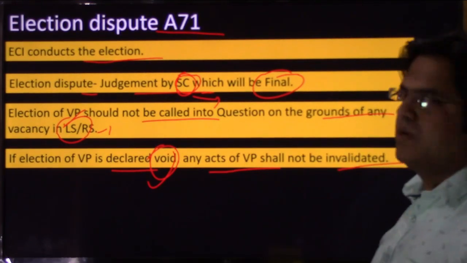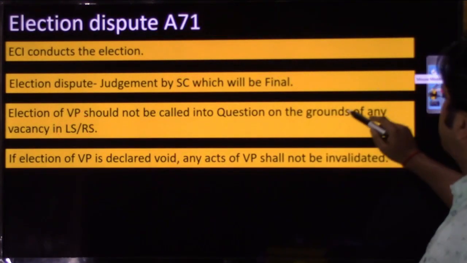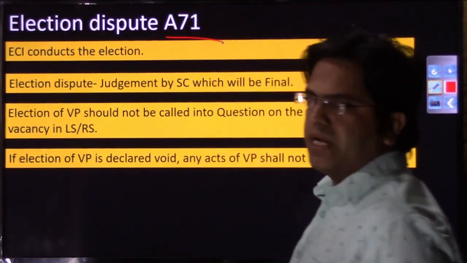That is one provision regarding this dispute. I hope this election dispute dealt with in Article 71 of the Indian Constitution would be clear to you.